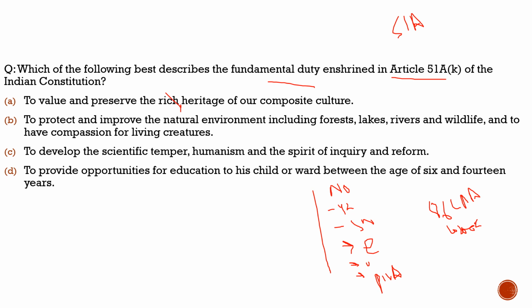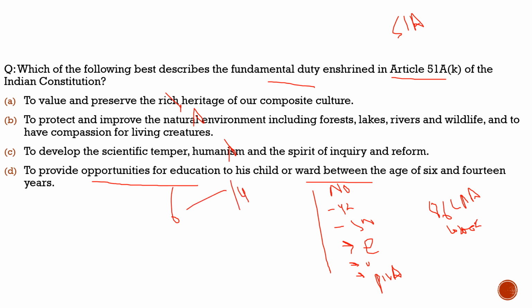Incorrect. To protect and improve the natural environment, including forests. Incorrect. To develop the scientific temper, humanism, and spirit of inquiry. Incorrect. Fourth, to provide opportunity for education to his child or ward between the age of 6 and 14 years. This is the correct statement, which says, who is a parent or guardian to provide opportunity for education to his child or, as the case may be, ward between the age of 6 and 14. This is the correct option with respect to this question.